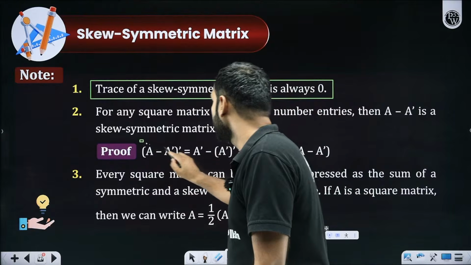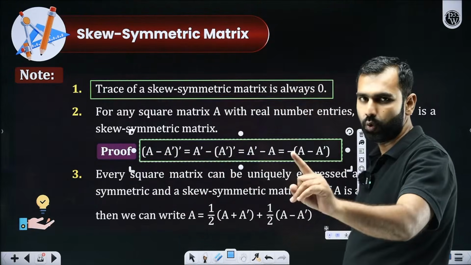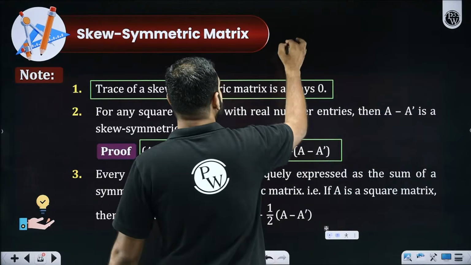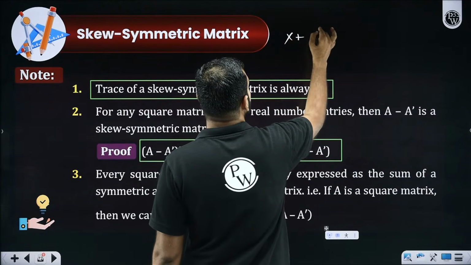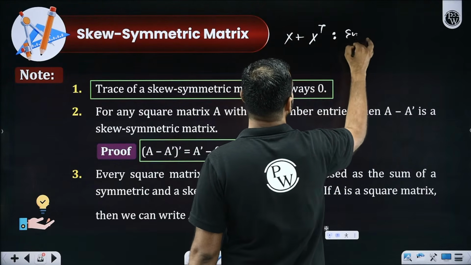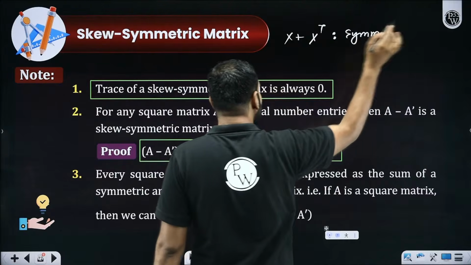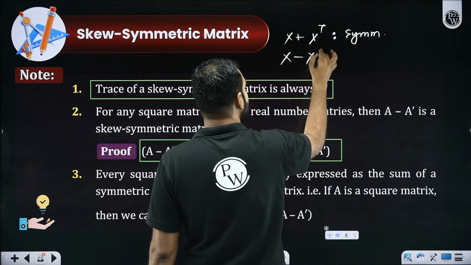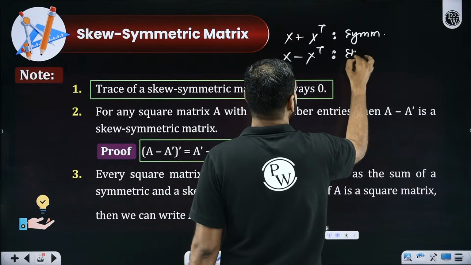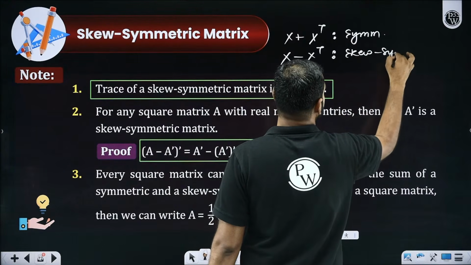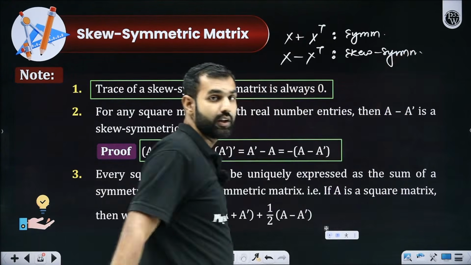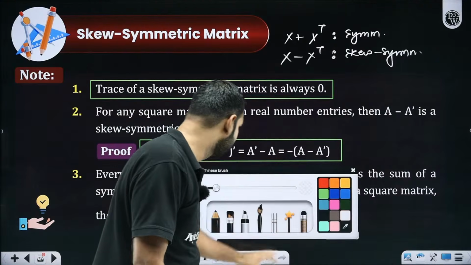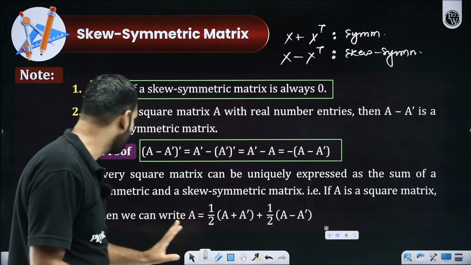The next thing: if you add any matrix to its transpose, it will always be symmetric, as I have already explained. There is one more property. If from any matrix you subtract its transpose, it will always give you a skew symmetric matrix. If you don't believe me, you can check it out by yourself. I'll give you the proof here, but this is the direct one.